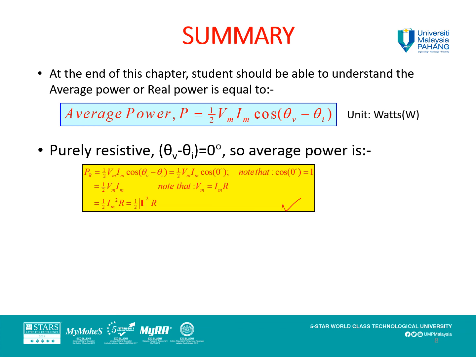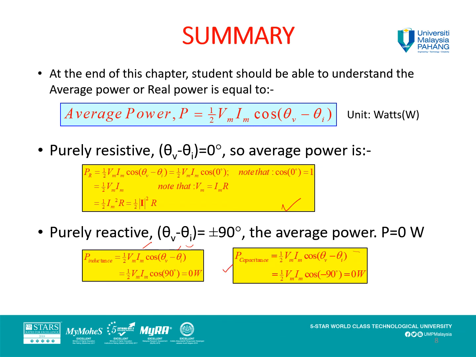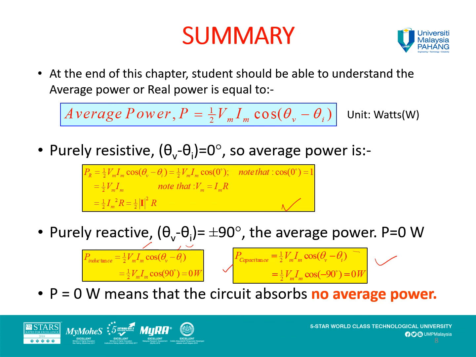We have done the exercise in the last slide. For purely reactive circuits, the angle between θV and θI is out of phase by 90 degrees. So the average power is equal to 0 watts. So the equation applies to inductors and capacitors. P equals 0 watts means that the circuit absorbs no average power. Okay, thank you.